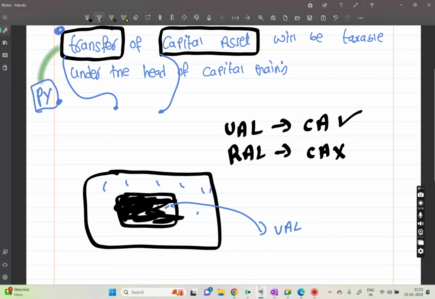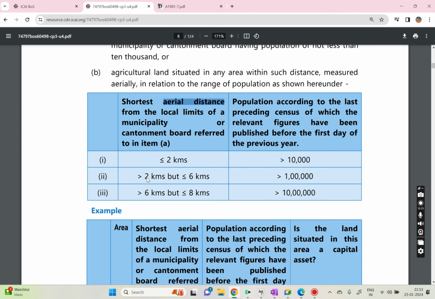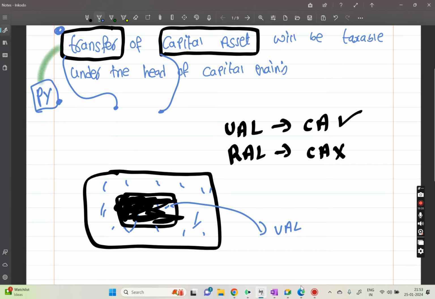Then what about the area outside the municipality? For this they have given some limits. If you see this part, again we are talking about aerial distance. Aerial distance means we are calculating via air, not via earth. Now from the municipality, again, this is the municipality, right?